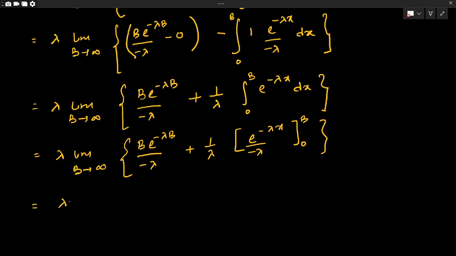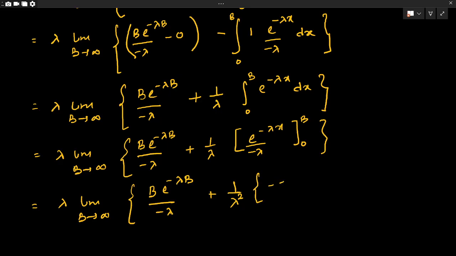Now lambda limit b tends to infinity b e to the power minus lambda b by minus lambda plus 1 by lambda square into minus e to the power minus lambda b plus 1.